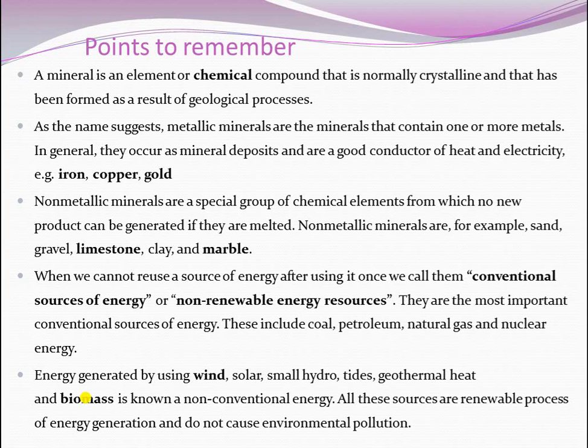As the name suggests, metallic minerals are the minerals that contain one or more metals. And the non-metallic minerals are the special group of chemical elements from which no new product can be generated if they are metal.